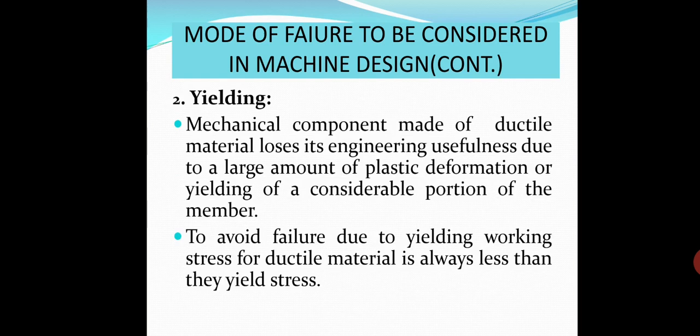Next mode is yielding. Yielding already you have known. The ductile material after the elastic limit elongates without addition of load. So the ductile material loses its engineering usefulness due to a large amount of plastic deformation, which is known as yielding.